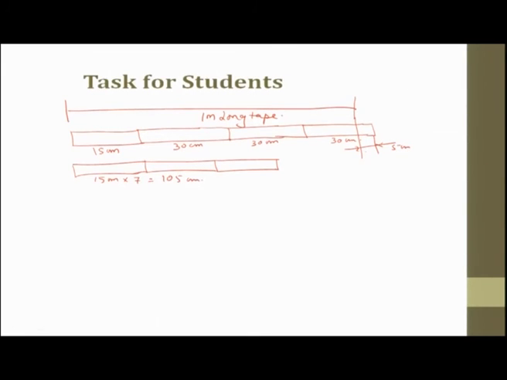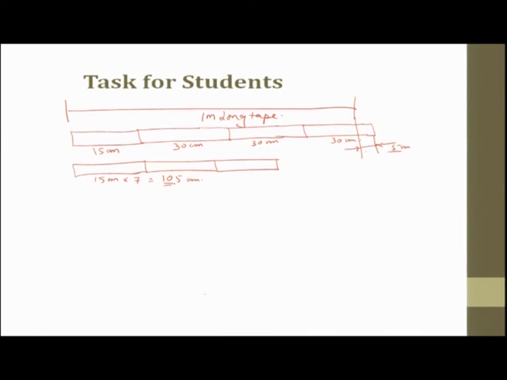This was 30 plus 30 plus 30 plus 15, it was 105, right. So, now you have a 1 meter long tape or scale, and you had pieces of small scales, you summed it up, it came to 105. You had another variable, you did not have 30, but you had so many 15, and also the sum was 105.